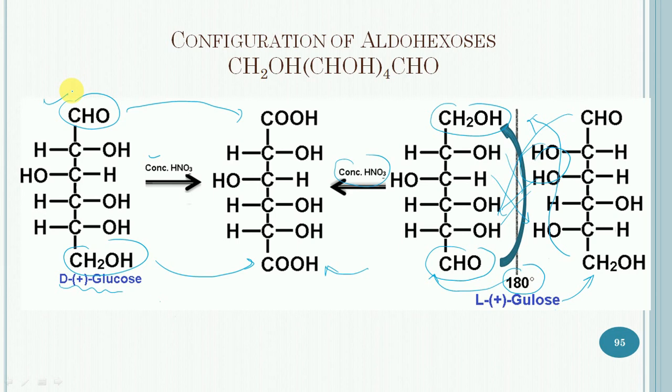We can even interchange these two groups. So it is clear from this discussion that the actual structure of glucose is represented by these formulas. So it is the absolute configuration of D-plus-glucose.